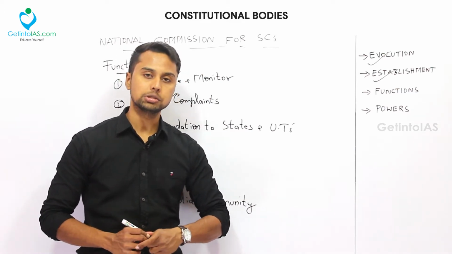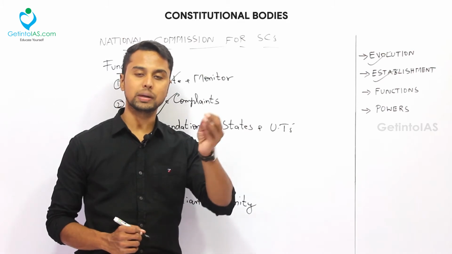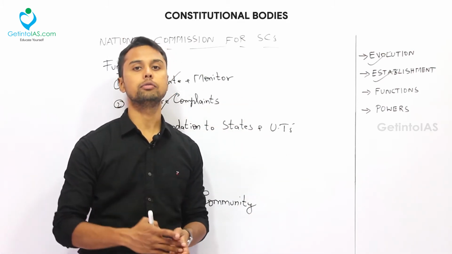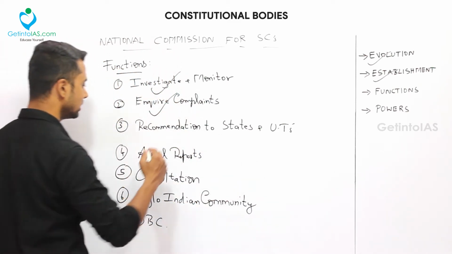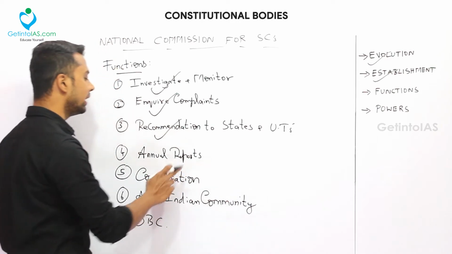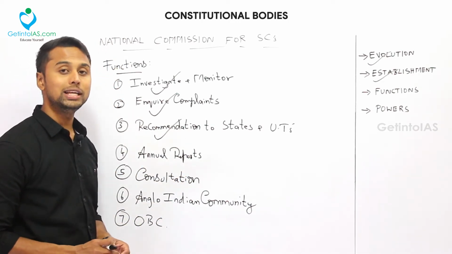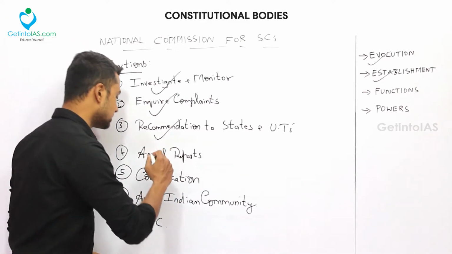So this National Commission for SC has all the rights to make recommendations to the respective states and the union territories concerned for the promotion and welfare of this community. That power is also with this National Commission for SC and ST. And every year, this commission has to give an annual report to the president about the actions taken, and the president will in turn submit the report to the parliament. That is about the report.